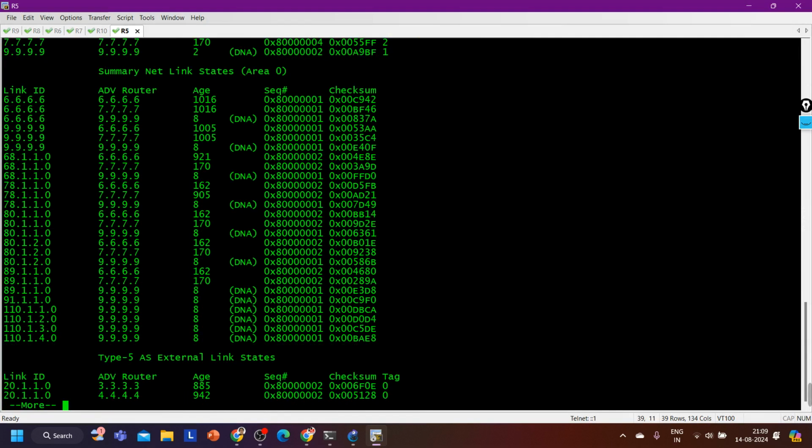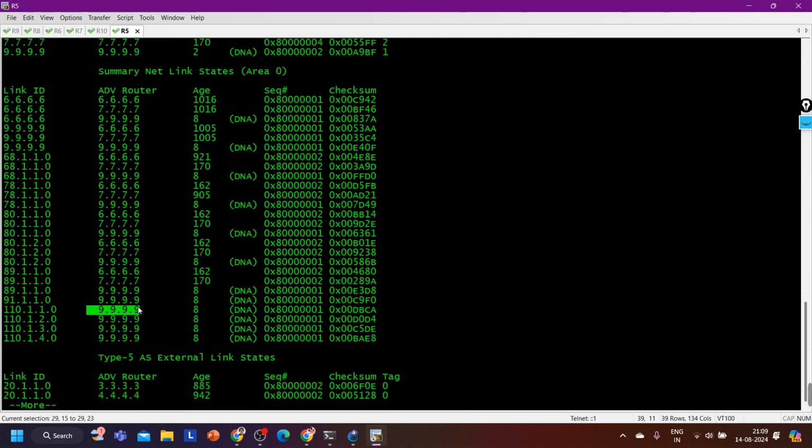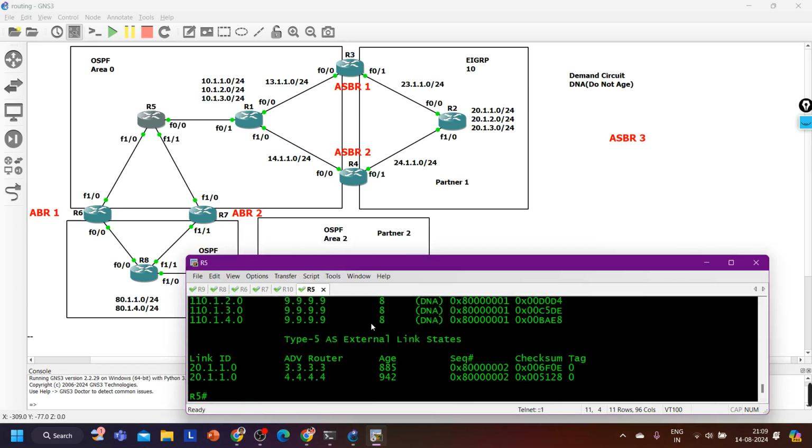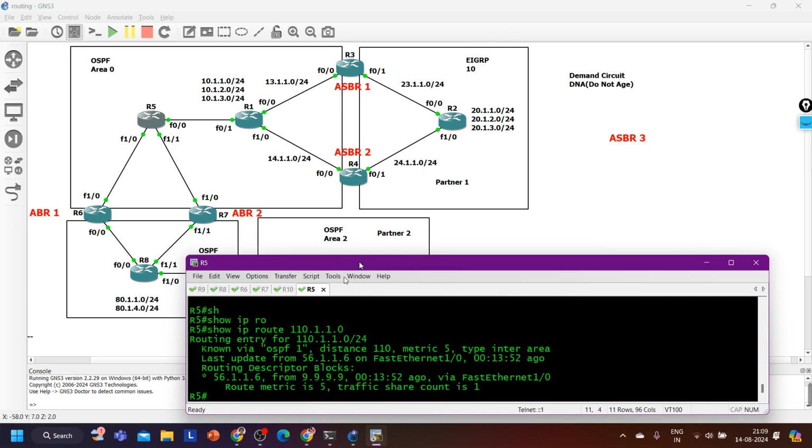There are some LSA 3s, and all the 110 prefixes are there, right? And who is advertising? 9.9.9.9. 9.9.9.9 is the ABR router, so it is advertising through the virtual link. That's why you can see the age is not set here, right? Now it will install it in the routing table. So show ip route, and 110.1.1.0 is there via router number 6.